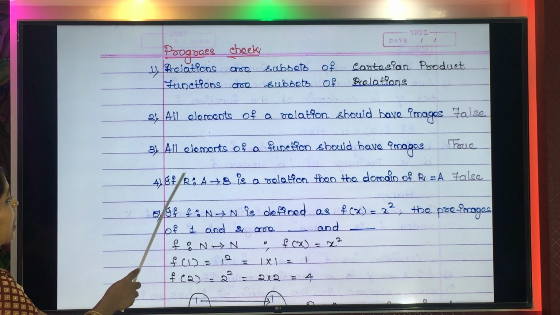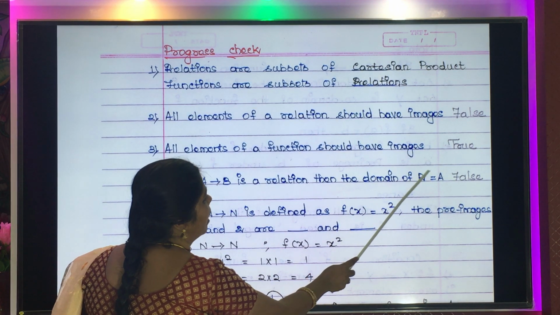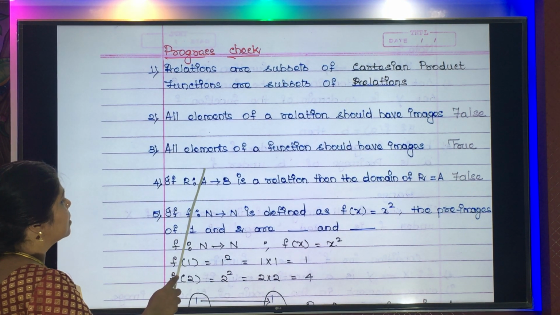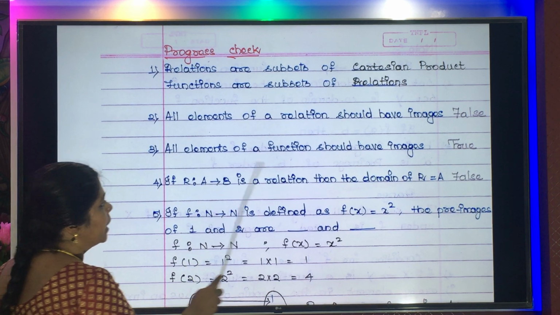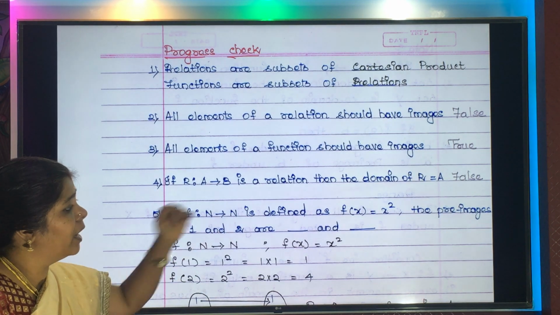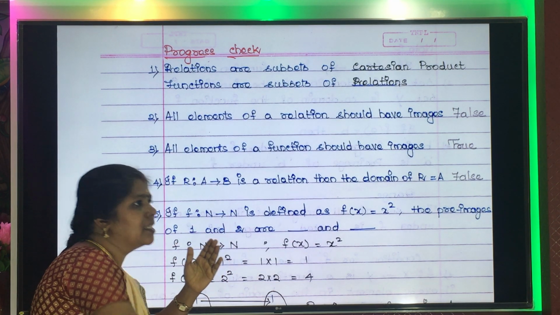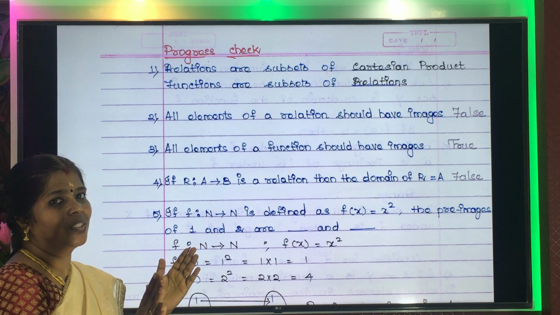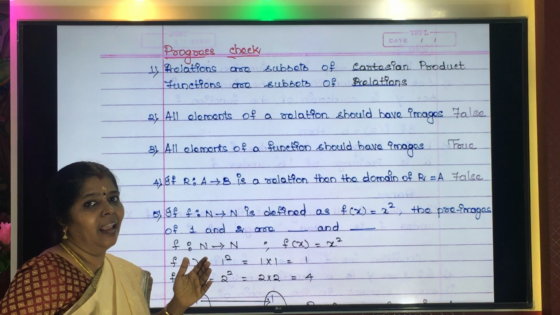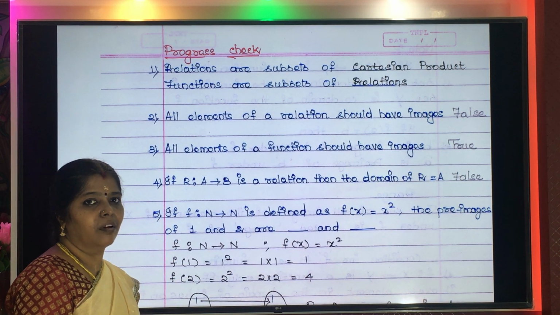Next one, if R is a relation from A to B, then the domain of R is equal to A. Okay, R is a relation from A to B, then the domain of R is equal to A, they are saying. Why have I written the answer there as false? Because not all elements in set A will have an image. Where? In relation. So not all elements in set A will be included as the domain for the relation.